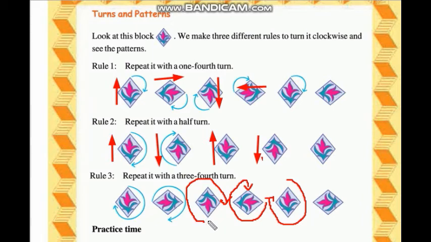And now again from here it takes a 3/4 turn. So 1, 2 and here 3. So this part will move right side, and again from here it takes a 3/4 turn, that means from 1, 2 and 3 it goes up. This part goes up here, and from here again it will take a 3/4 turn, 1, 2, 3. So it goes left side. That means it will be repeated again from here.